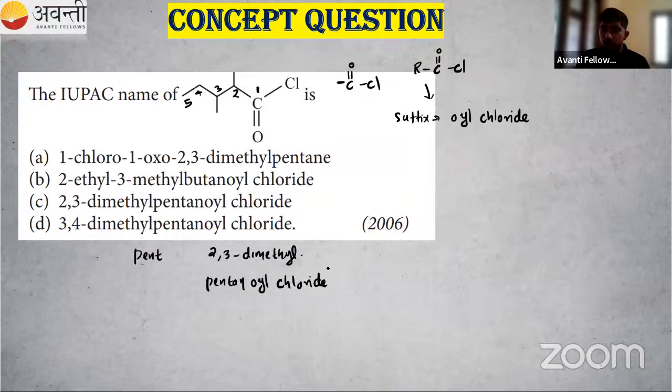So the correct answer. You two friends, I'm not getting the answers. You have to tell me the answers in the chat. Okay. So which is the correct answer here? Can you tell me the correct option? Temsin, Alima, this is also a previous year question. So which is the correct option here? Anyone? 2,3-dimethyl. Yeah, correct, Temsin. So 2,3-dimethyl pentanoyl chloride. Yeah, great. So that is the correct answer.